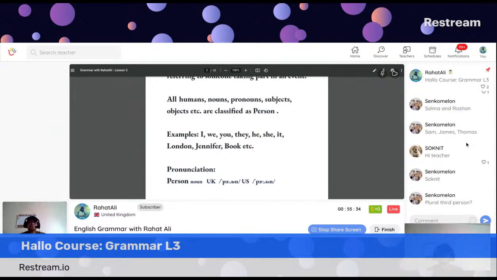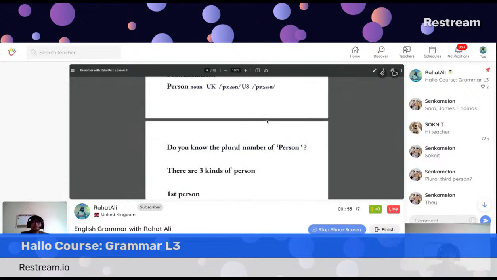Yes, you have given the example, Sanko, third person singular number. Do you know any examples of third person plural number? Do you know the plural number of person? The plural number of person. Oh, Anna, welcome. Sanko says there, yes, that's correct. There is an example of third person plural number. People. That's good. Do you know the plural number of the word person?